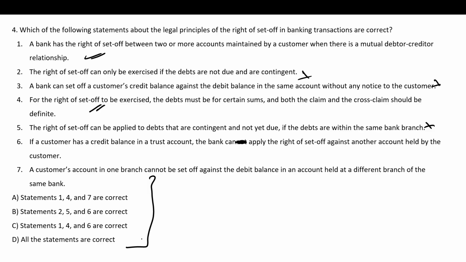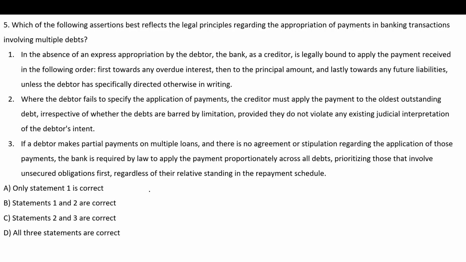So if a customer has a credit balance in a trust account, the bank can apply the right of set off against that, which is what makes it an incorrect statement. A customer's account in one branch cannot be set off against the debit balance in an account held at a different branch of the same bank. So this is also correct, because customer accounts in different branches of the same bank cannot be combined for set off. So A is the correct answer for this question.